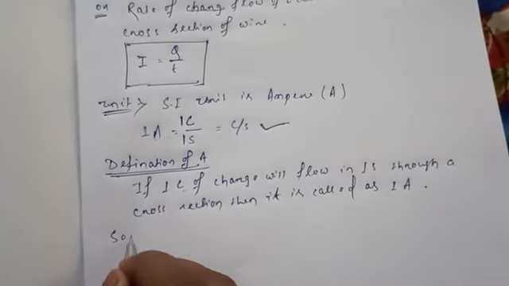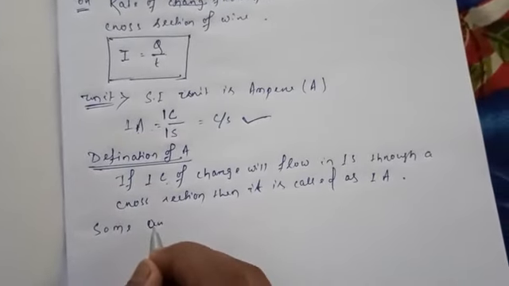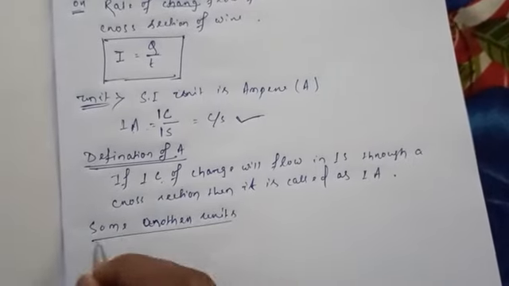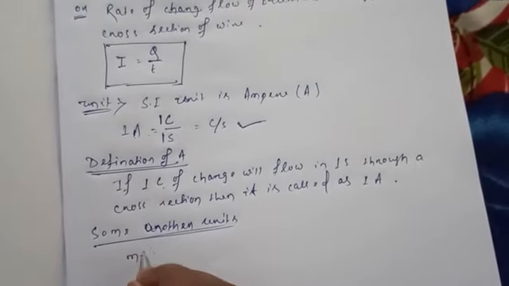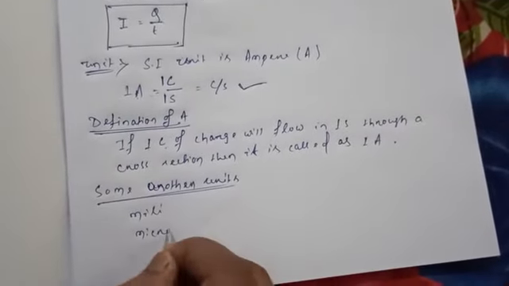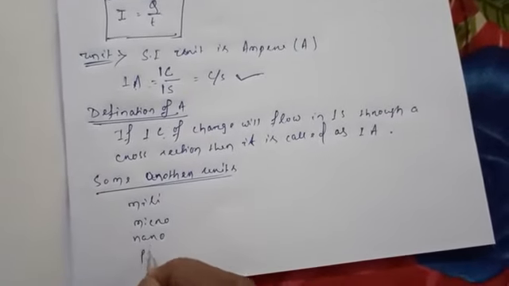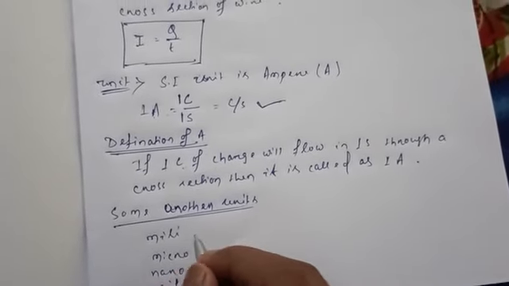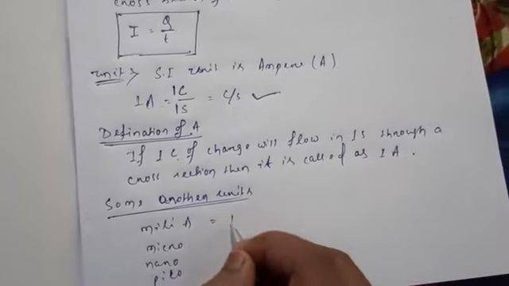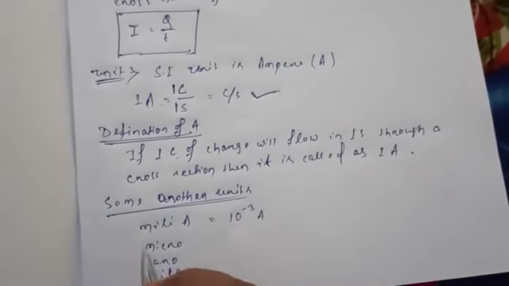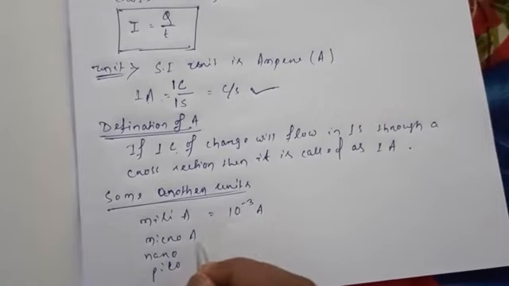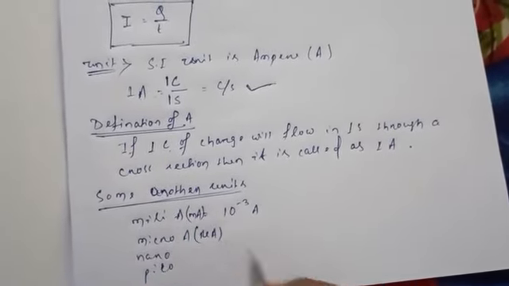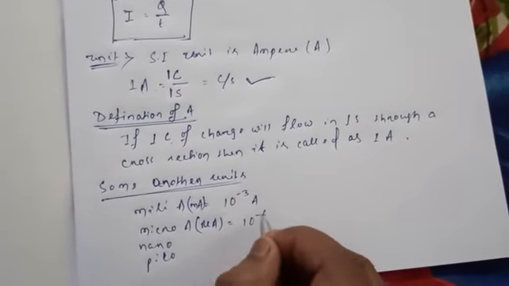There are some other units also. You know the terms milli, micro, nano, pico. I have taught you in class 9. A milliampere is 10 to the power minus 3 ampere. A microampere, denoted as mu A, is 10 to the power minus 6 ampere.